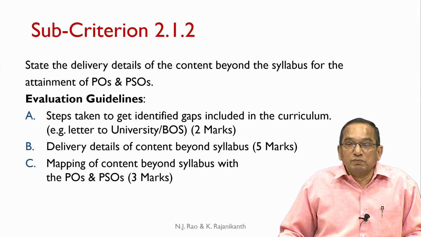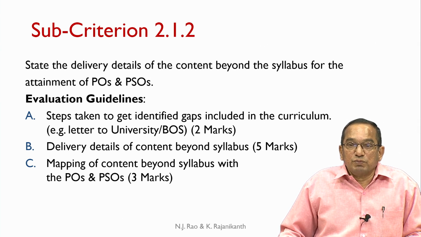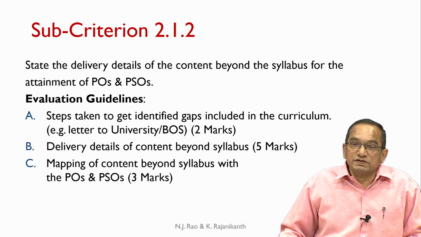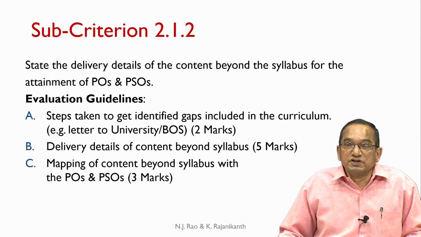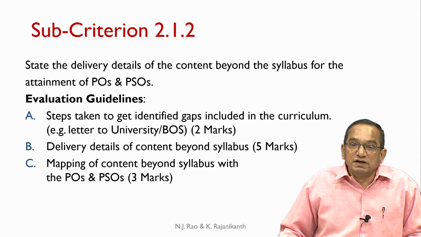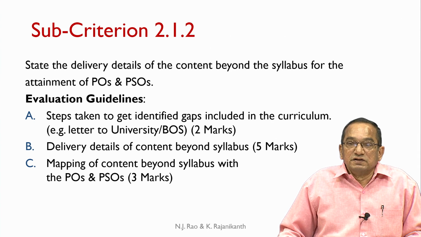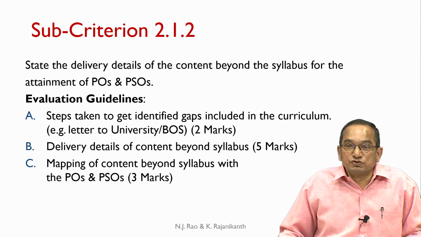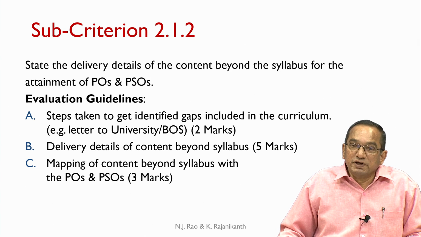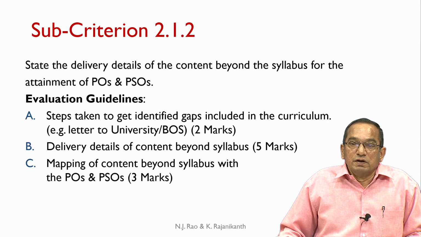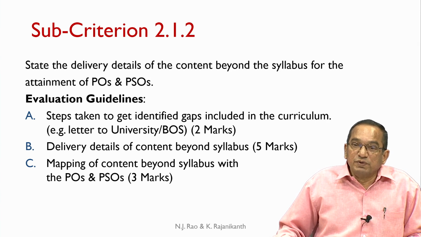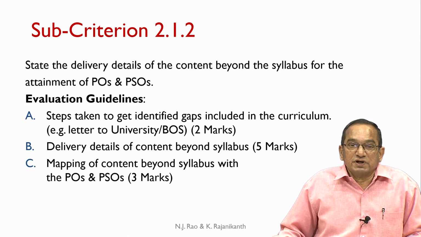The department must write a letter to the appropriate authorities of the university, either the chairperson of the board of studies and or the registrar of the university, indicating the identified curricular gaps and suggesting what additional courses could be included in the curriculum to make it effective in terms of addressing all the POs and PSOs. In fact, if the department can maintain a copy of such a letter written to the university, that itself would fetch 2 marks. There are 3 guidelines.